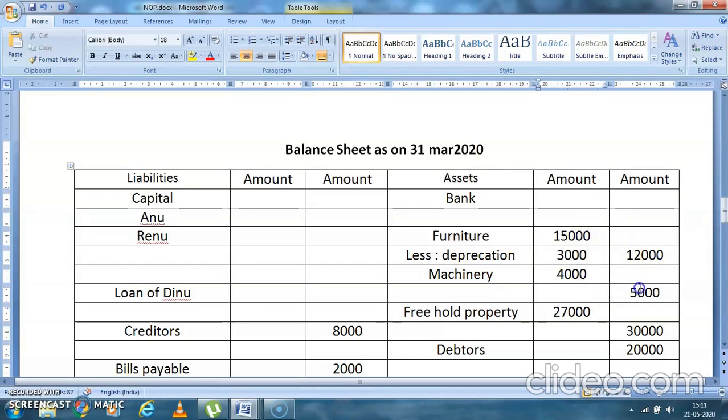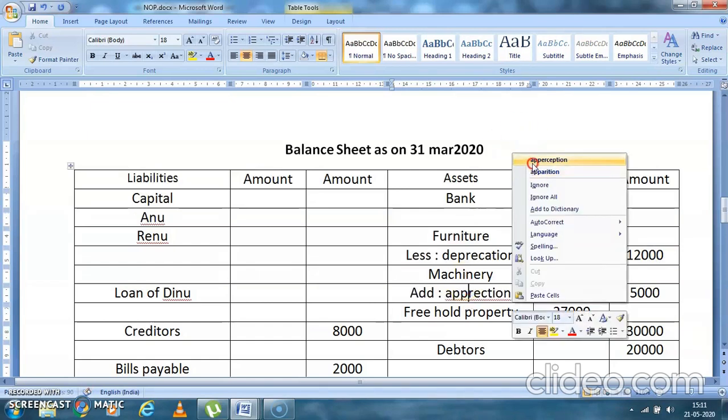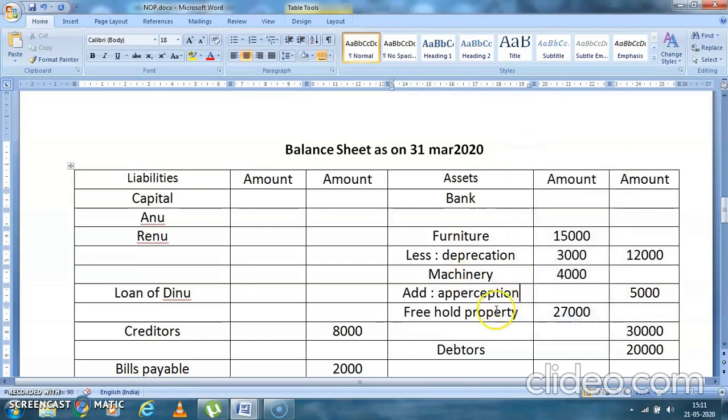Here it is 4,000, here it is 5,000. That means there is appreciation. You're going to write here add appreciation. Yes, how much is the appreciation? Here 4,000, 5,000. So it is 1,000.